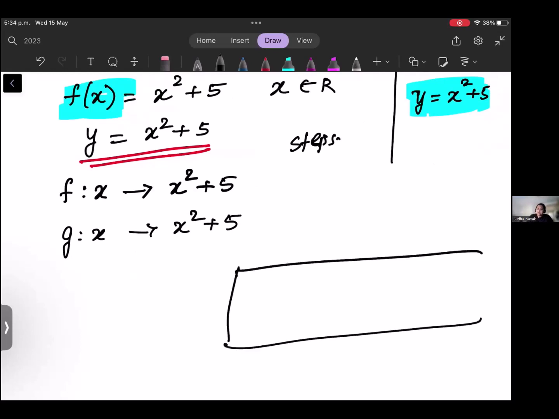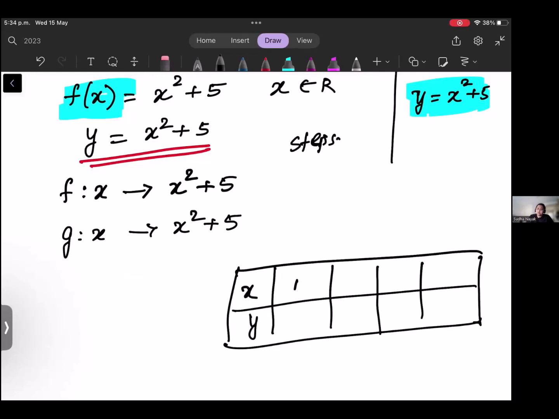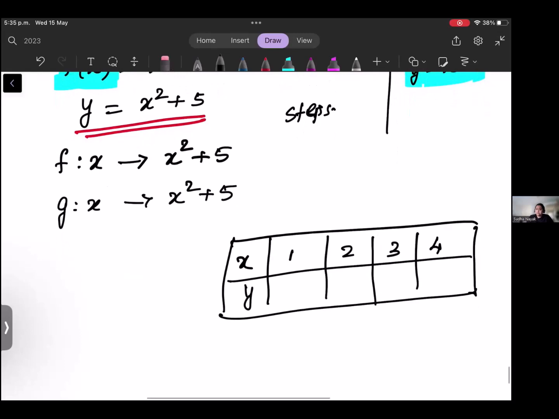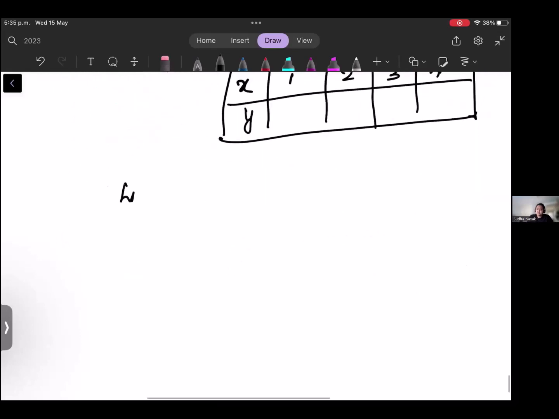Otherwise, the normal method which you can use is you put x and y here. So x is equal to 1, find the value of y, x is equal to 2, find the value of y, and continue doing it. And then you draw the graph. And always remember, linear equation, you will have a straight line. Quadratic, you will have a U or an upside-down U, and this is where a is positive.